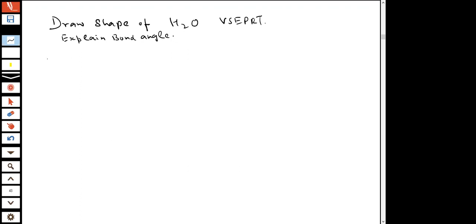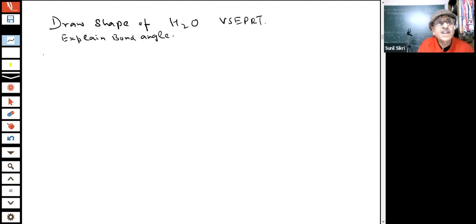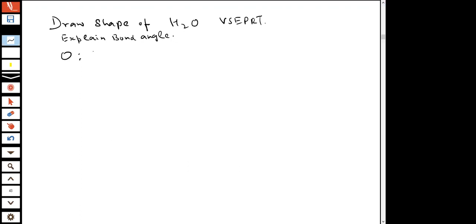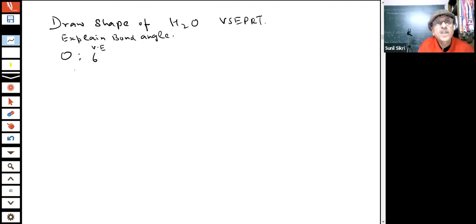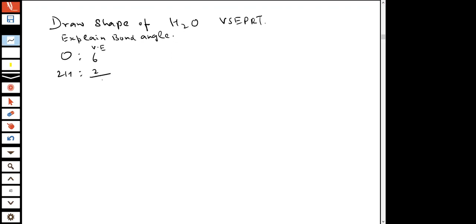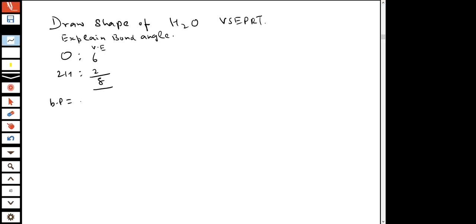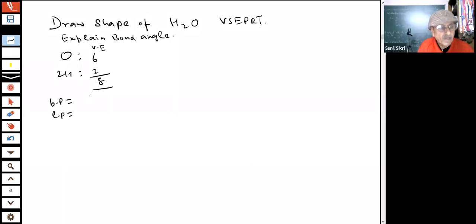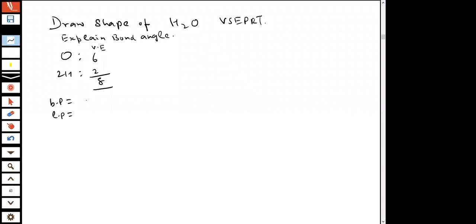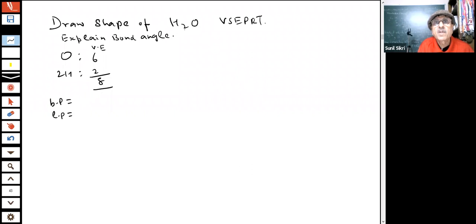Hydrogen has one valence electron. Oxygen is the central atom. Oxygen has 6 valence electrons. Two hydrogens would be 2. Total 8 valence electrons, students. How many bond pairs and lone pairs are there? Two bonds are being formed, and there are two lone pairs.